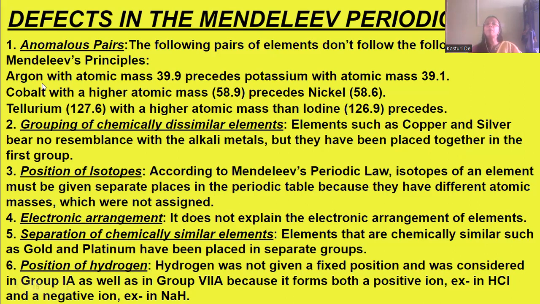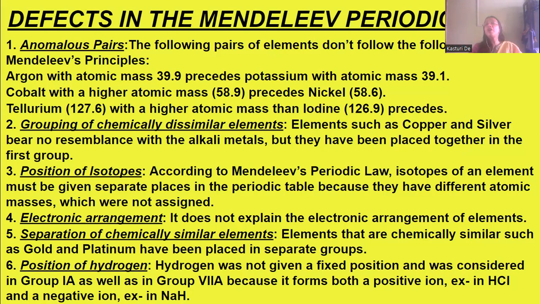Now, grouping of chemically dissimilar elements. Elements like copper and silver bear no resemblance to the alkali metals, but they have been placed together in the first group.